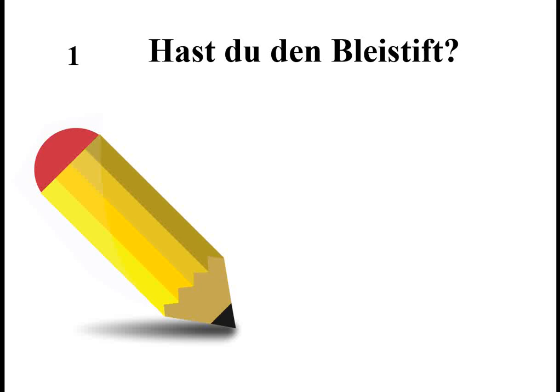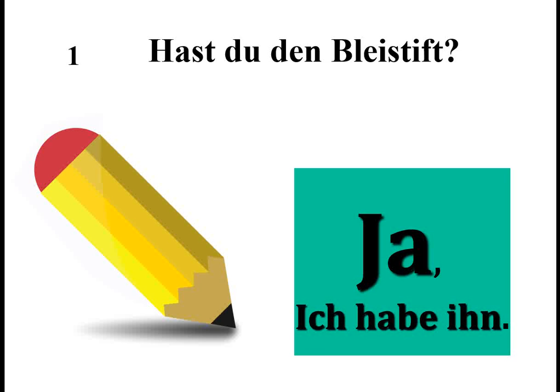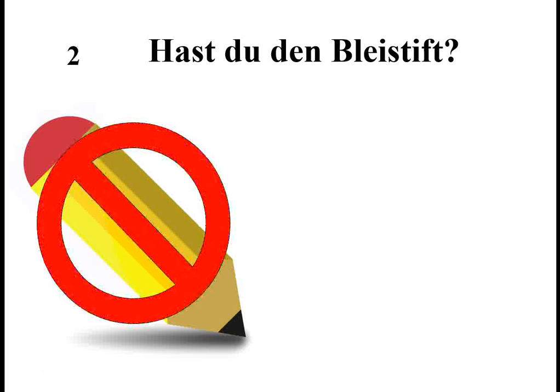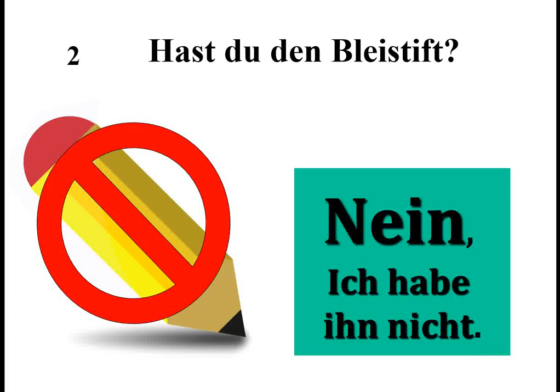Zum Beispiel, hast du den Bleistift? Ja, ich habe ihn. There we go, ihn. You can also utilize this with negation. Hast du den Bleistift? Nein, ich habe ihn nicht. So if someone's asking you a question, this personal pronoun, by definition, replaces a noun previously stated. Notice, den Bleistift, ihn. There's that connection. Ihn, N, and the N right there. So there's some good similarities that you can use as memory tricks.